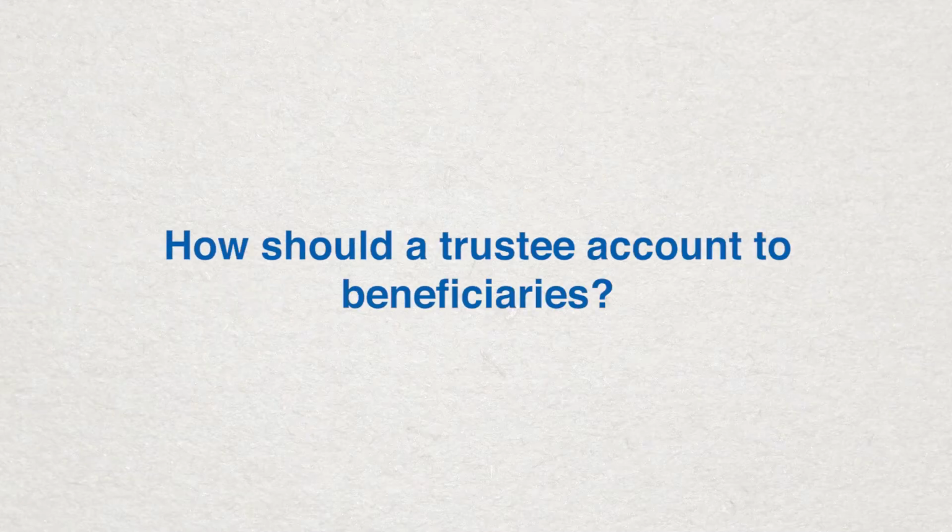The most basic definition of a legal trust accounting is the bookkeeping required for trust accounts under state law. The California Probate Code provides that a trustee has a duty to keep the beneficiaries reasonably informed of the trust and its administration. Generally, trustees are required to provide information about the assets in the trust and how those assets have been used, at least once a year, as well as at the termination of the trust or whenever a trustee changes. How should a trustee account to beneficiaries?